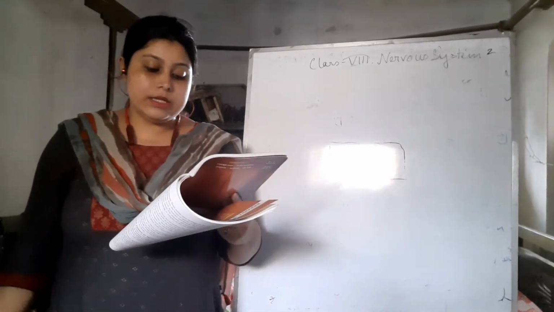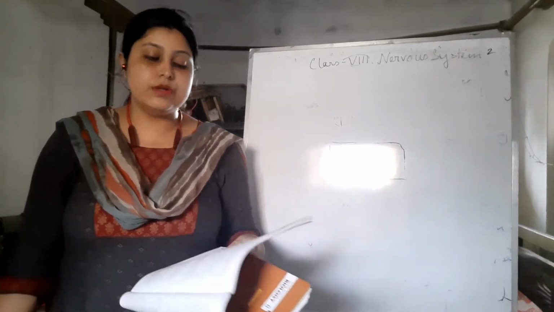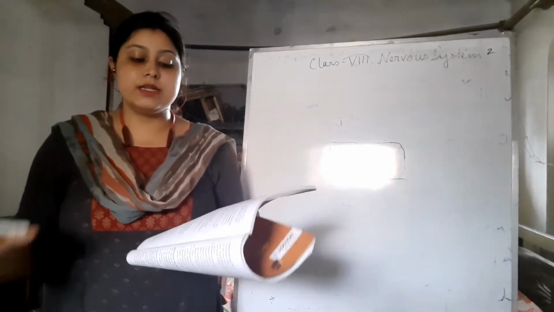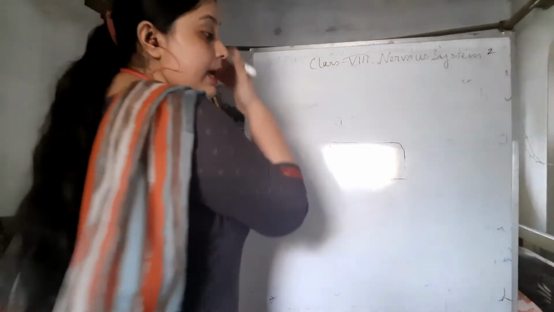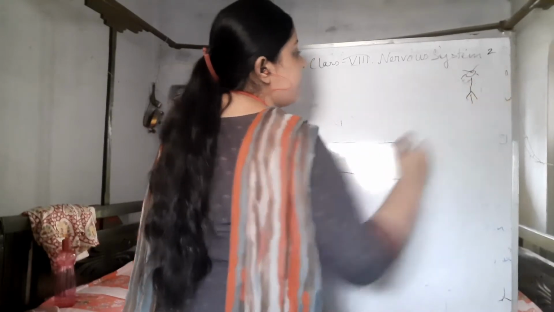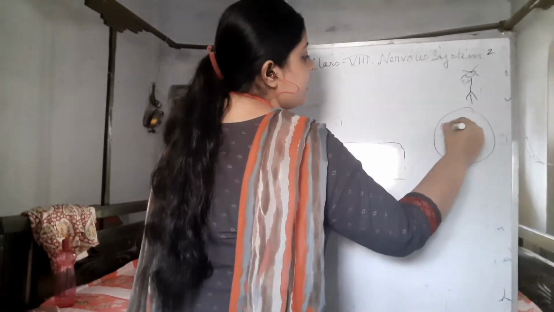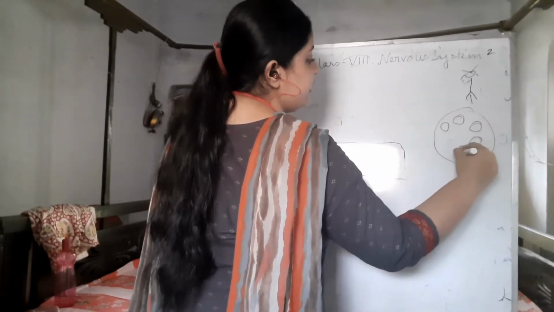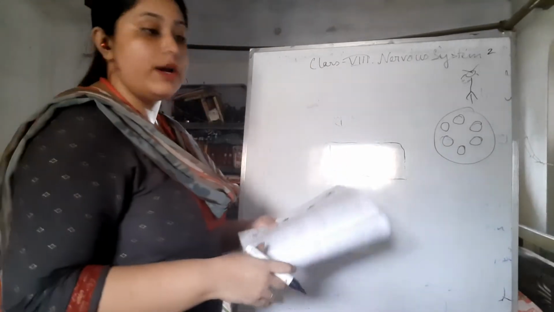The nerves contain a cord-like structure, in which a number of nerve fibers are bundled together and straightened like a telephone cable, like you all know. It looks like that, right? And all together they are forming, like these all are neurons, nerve cells. They are joined together and form one cable.